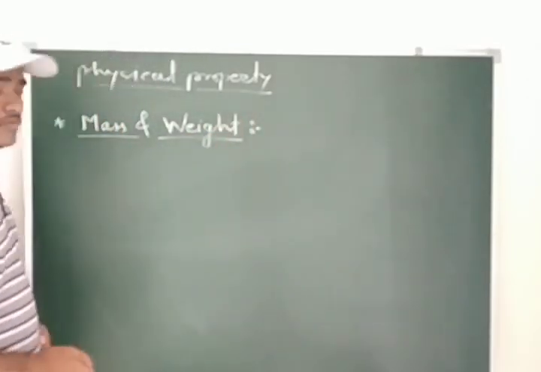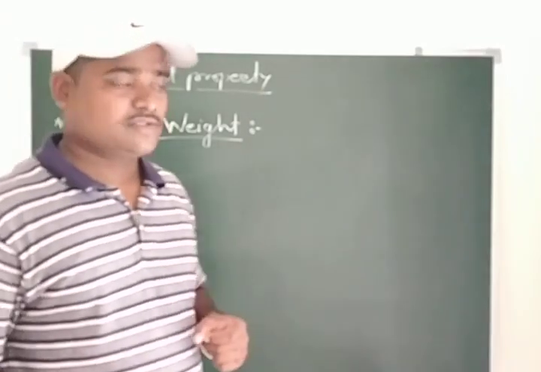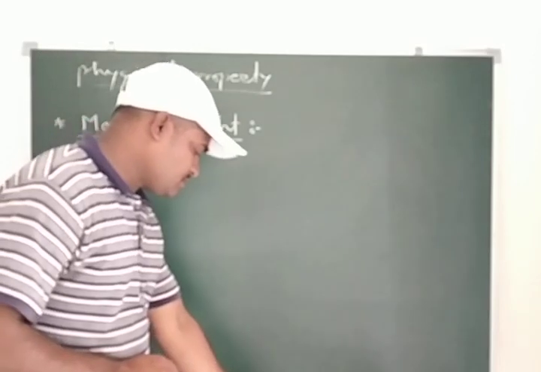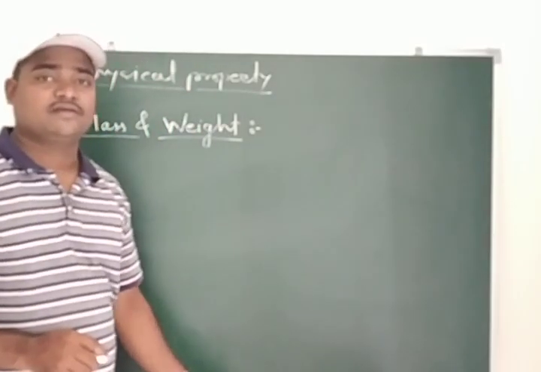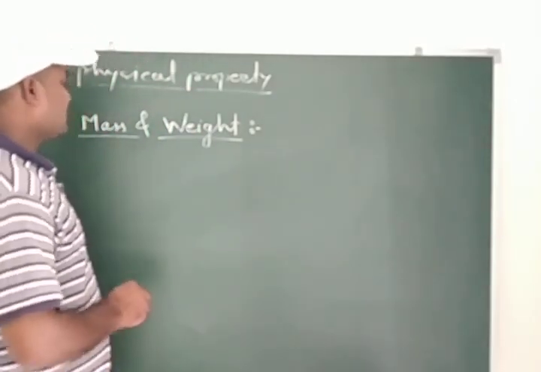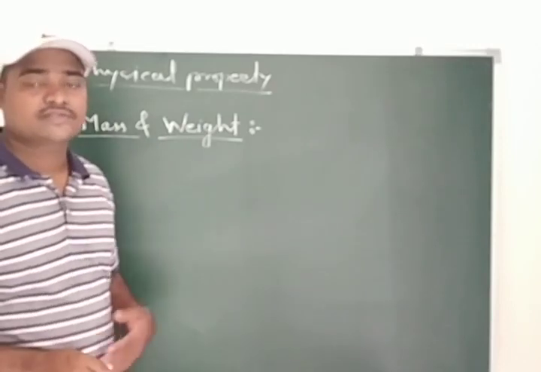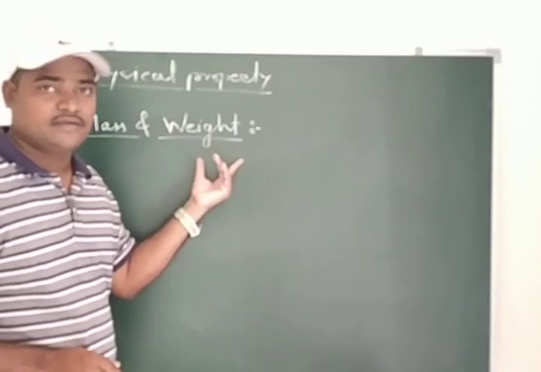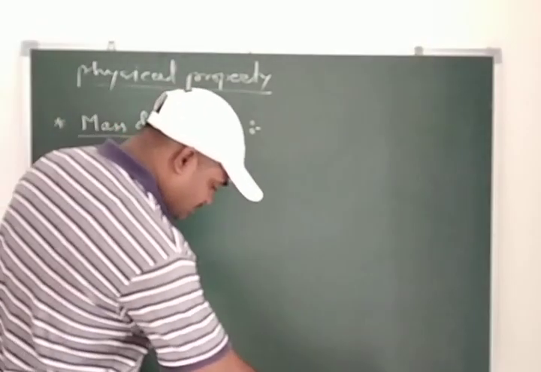That we are going to learn. Students, you should know the difference between these two. Then we can understand where we can use mass or weight. So this is a very important thing.